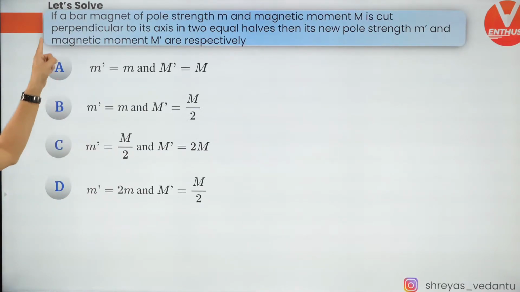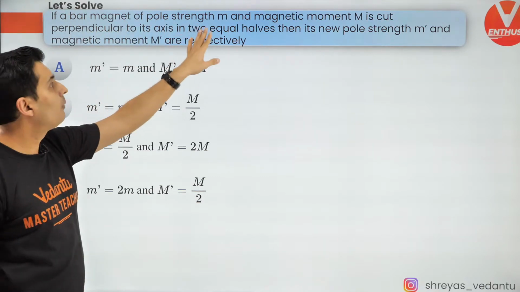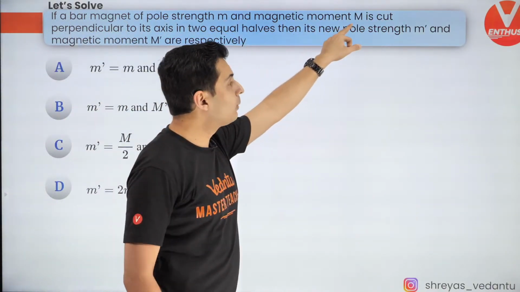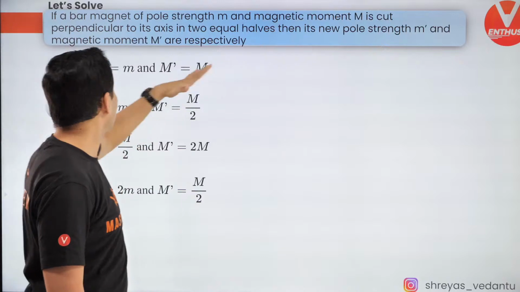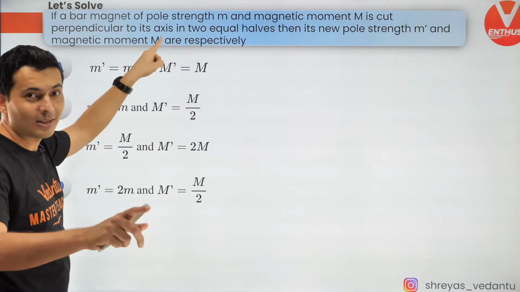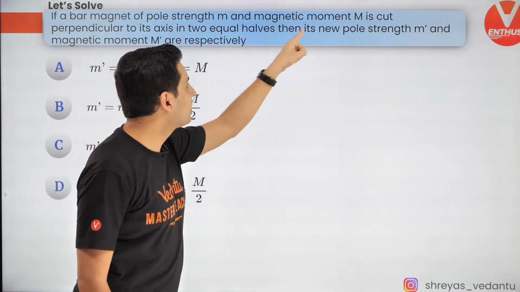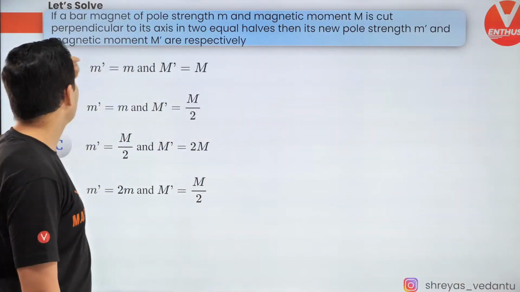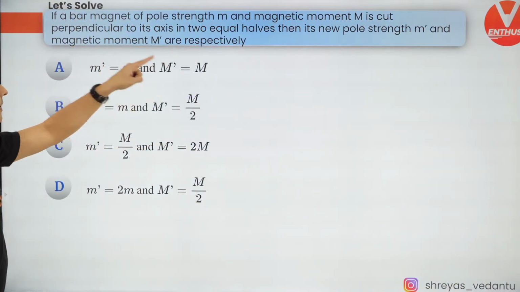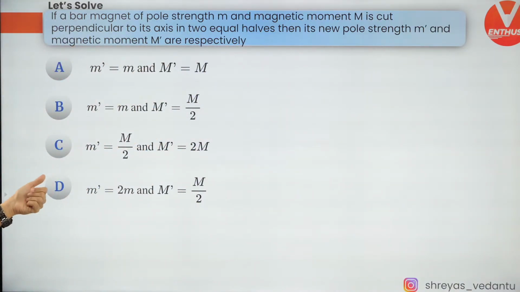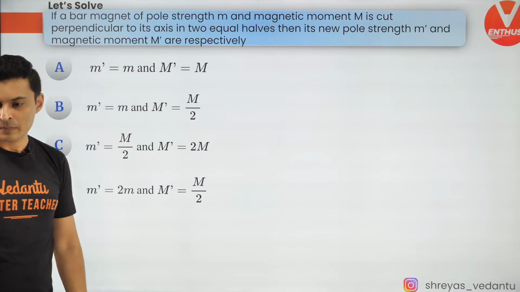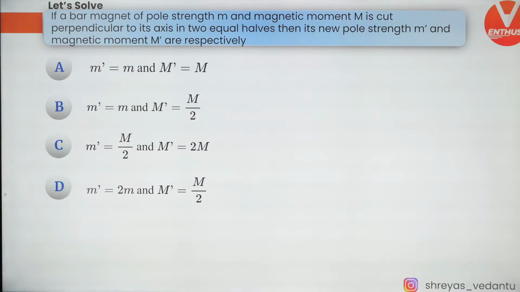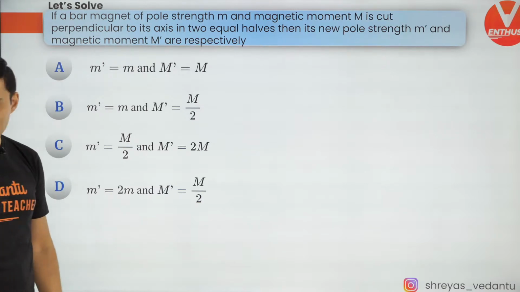Very good. Let's move to the next one. If a bar magnet of pole strength small m and magnetic moment capital M is cut perpendicular to the axis, now you think what it means, into two equal halves, then the new pole strength and the new magnetic moment are respectively. Let's see how many of you are going to get this. Come on, minions, let's do this. Very good, Hari Krishnan, you got it.